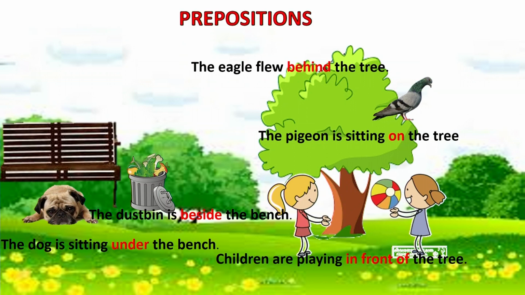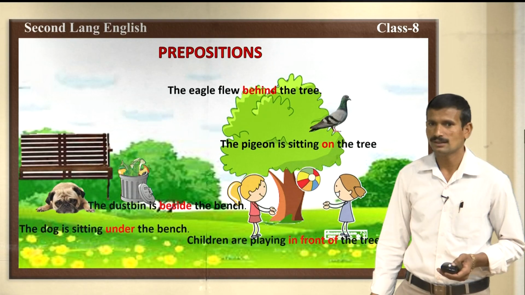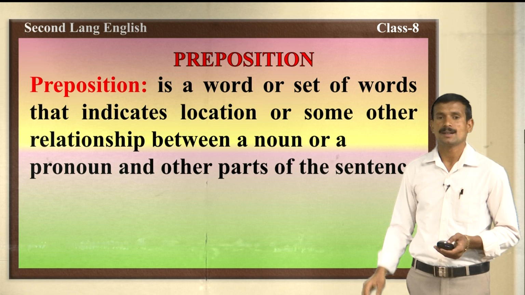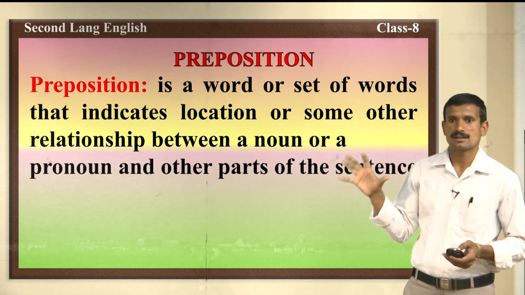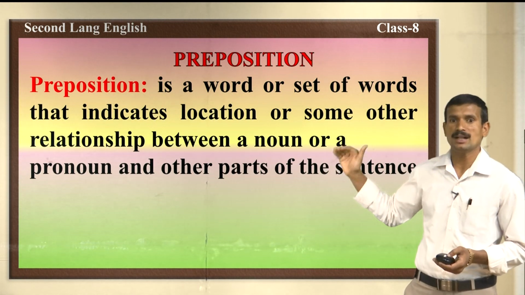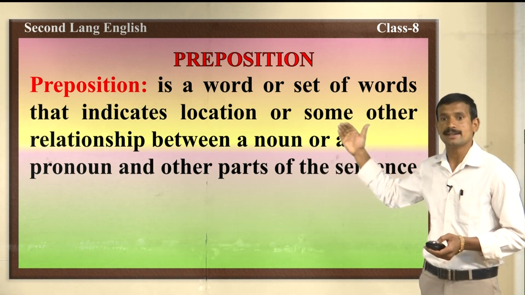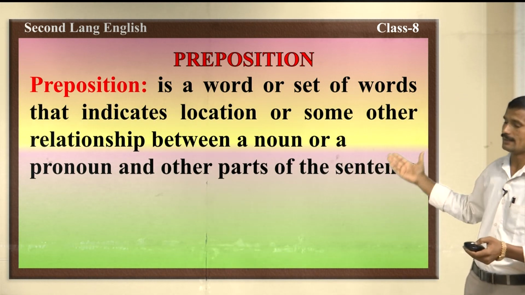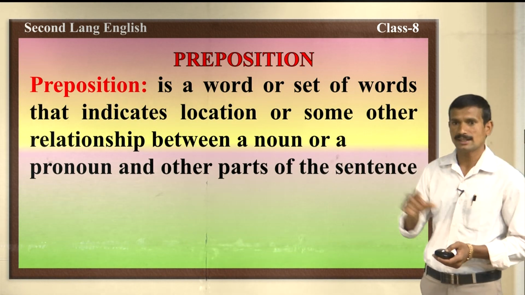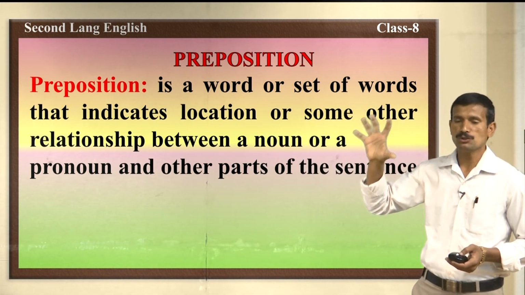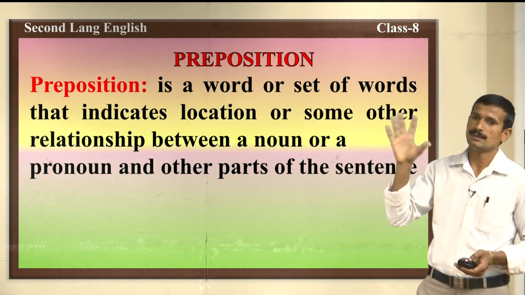These are all prepositions. What is the meaning of prepositions, dear children? A preposition is a word or set of words that indicates location or some other relationship between a noun or a pronoun and other parts of the sentence. Yes, it is a word we should use before a noun or a pronoun.